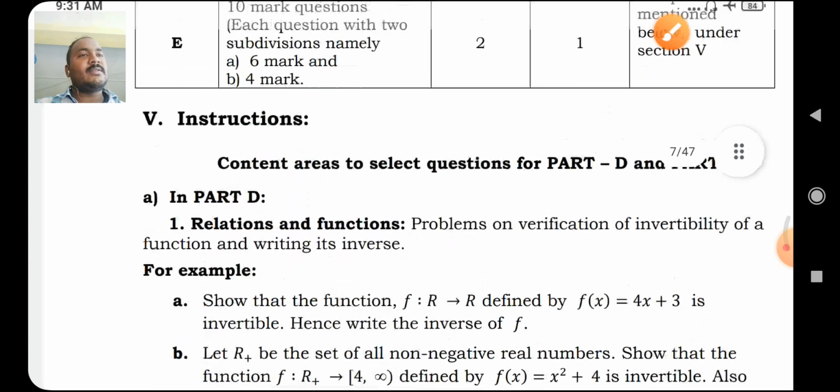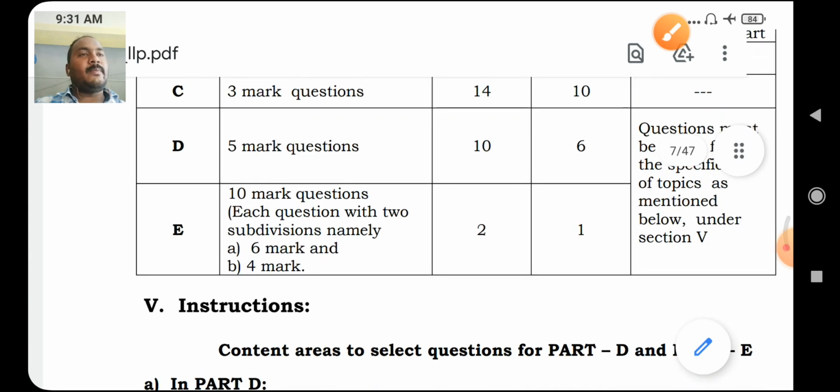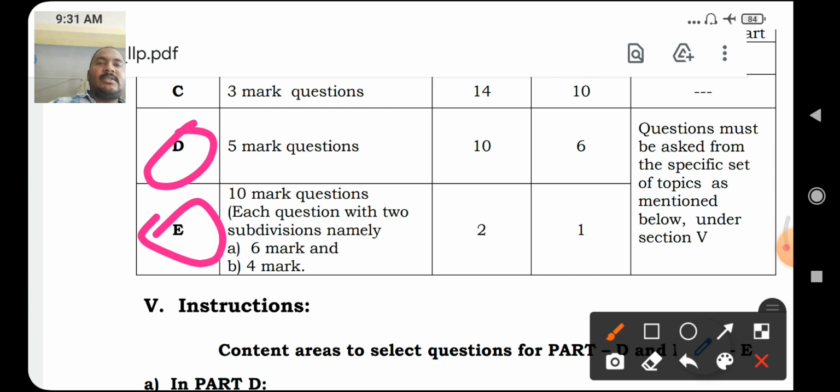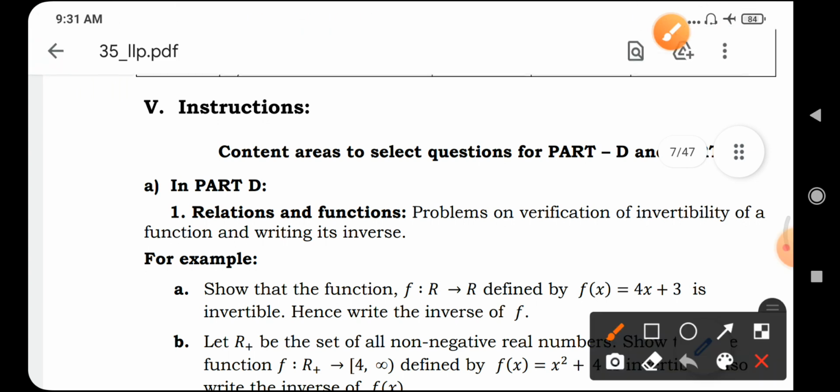Here part D and part E are the fixed questions. These questions must be asked from a specific set of topics as mentioned below under section 5. Here this is section 5.